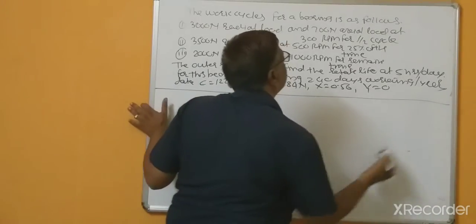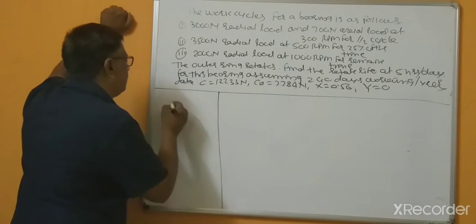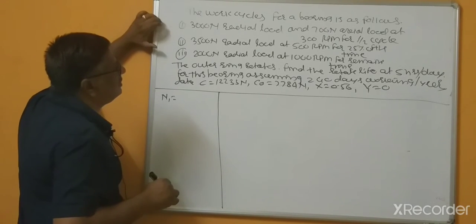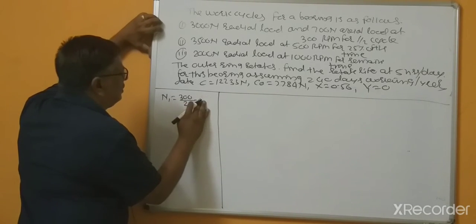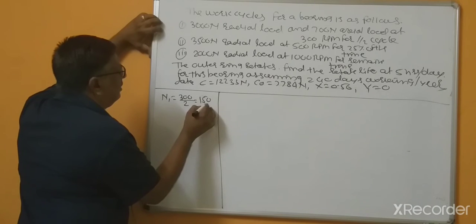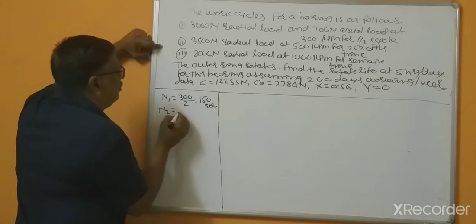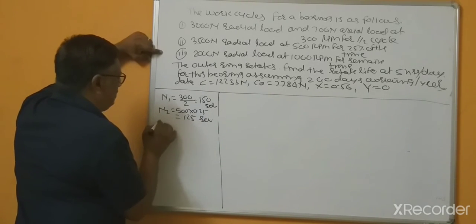So first N1 equal to, this is 300 RPM, 300 multiplied by half cycle, so this is equal to 150 revolutions. N2 equal to, this is 500 multiplied by 0.25, this is equal to 125 revolutions.